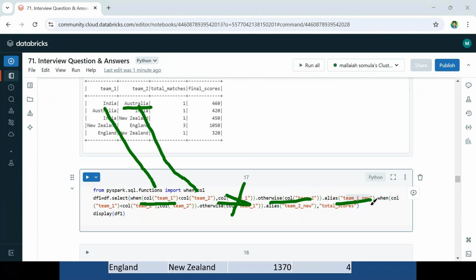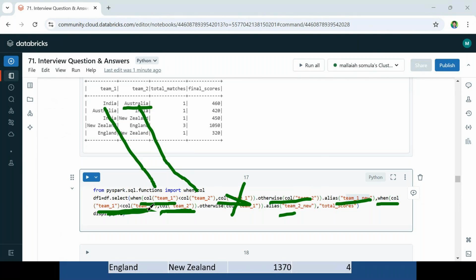Next, I am deriving one more column: when col of team 1 is less than team 2. If the same condition is false, I am putting team 2 as team 2 new, meaning I am taking team 1 and keeping it in team 2 new. Is the condition true or false this time?